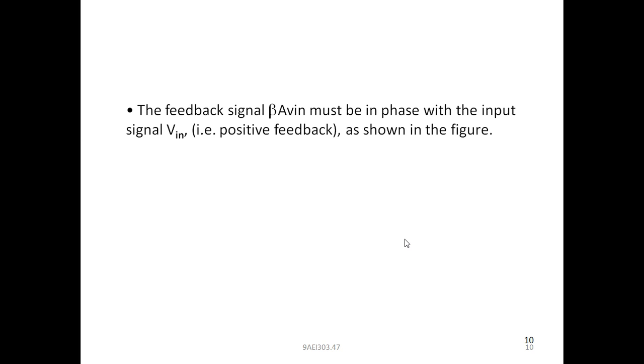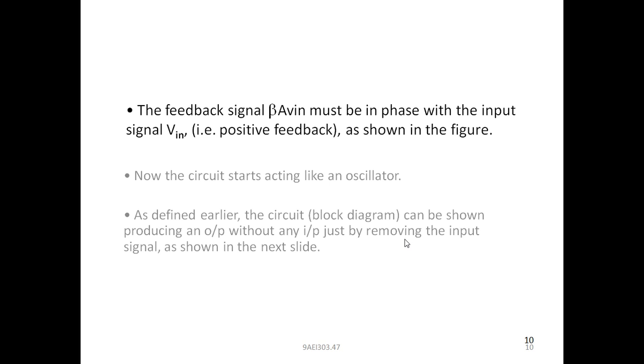That is called positive feedback. When both are in phase, the signals are added. This added signal is given as input to the amplifier. Therefore, the output signal will increase. This is the positive feedback technique. Now the circuit starts acting like an oscillator.